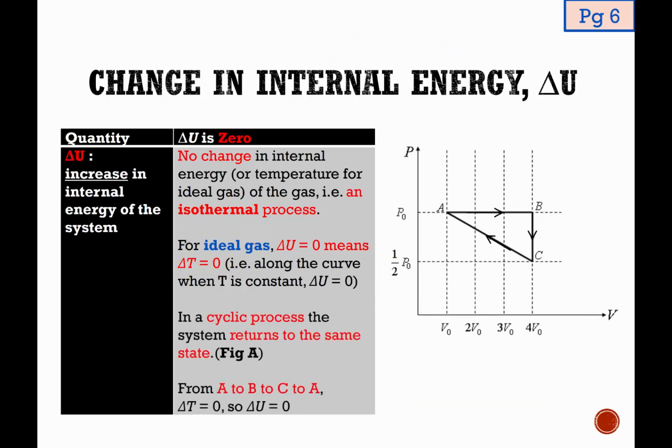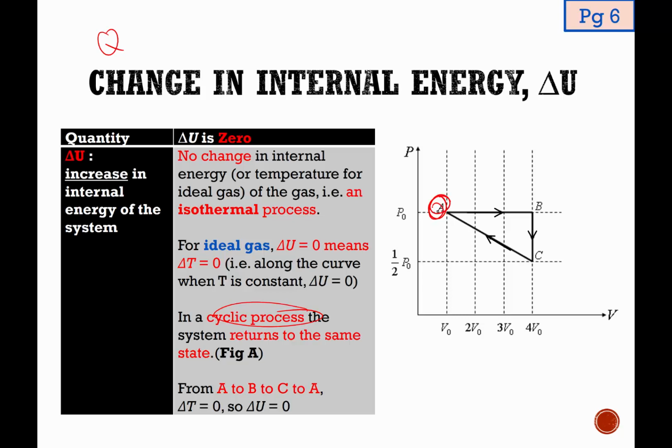And one last thing before I move on to the next term, heat, which is represented by the notation Q. I want to talk about this thing called the cyclic process. By cyclic process, what we mean is that the fixed mass of ideal gas perhaps starts from state A, and then it goes through a process to B and then to C, and then finally back to A. Basically the ideal gas has changed state from A, B, C back to A. After one whole big round, it comes back to exactly the same state.